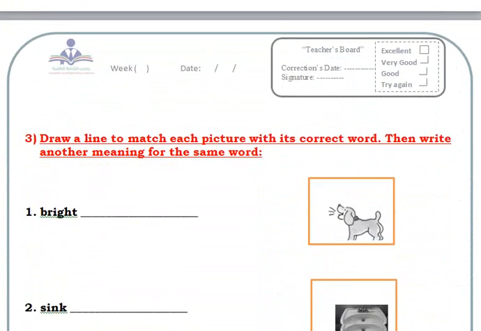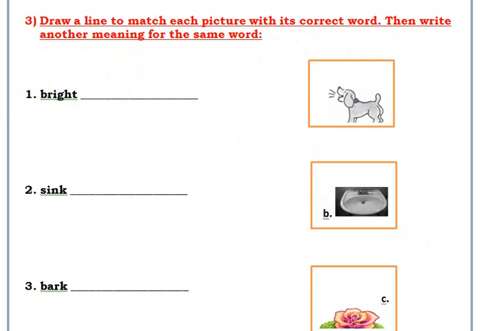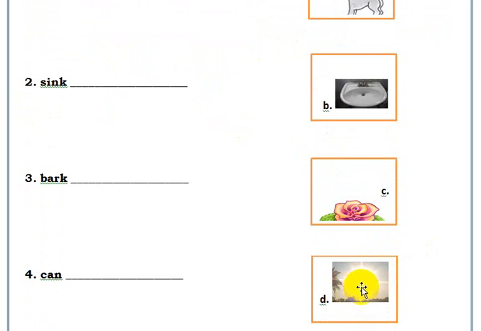Okay. In this question, draw a line to match each picture with its correct word. Then write another meaning for the same word. Number 1, bright. Bright matches with which picture? Yes, this one. Number 2, sink. Okay, sink, this picture. And sink has another meaning: when you put a metal pin on the water, it will sink.